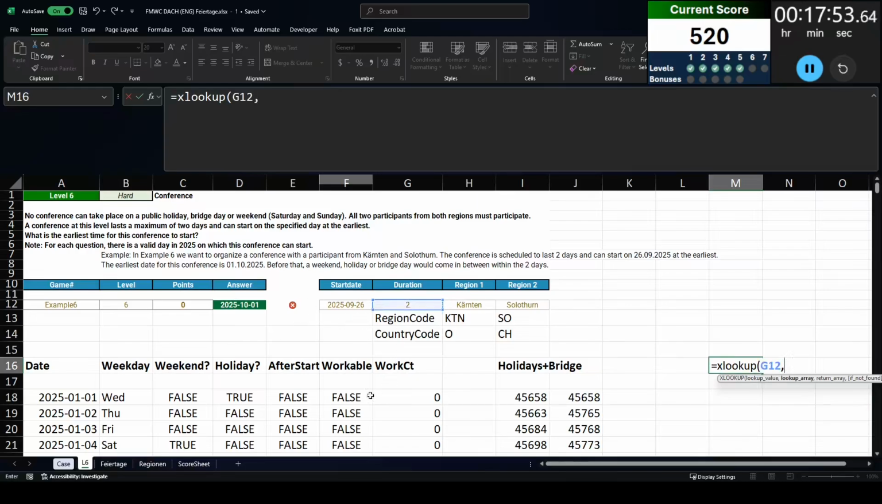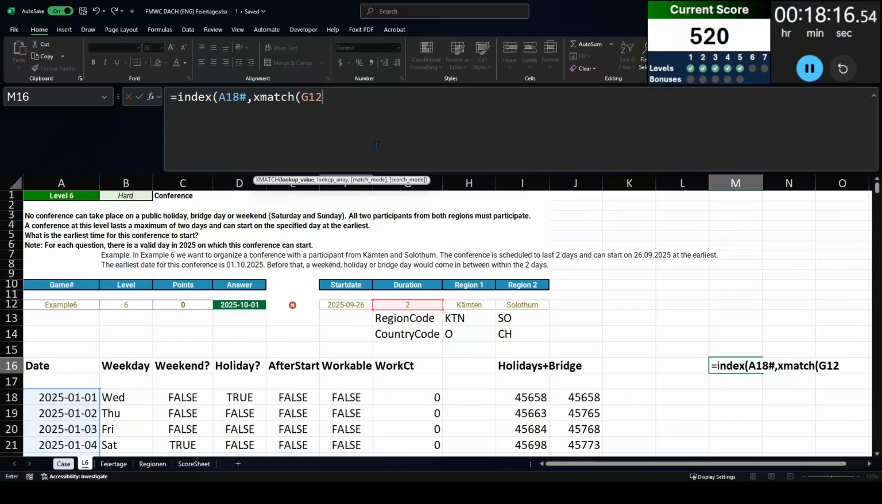Now I need to find out when is the starting date for the conference. So I start first by doing an XLOOKUP. Basically, I wanted to look up a 2 and return the date. But then I remember that I'm not looking for a 2 and returning the date equal to that 2. I'm looking for a 2 and returning the date equal to the 1, or the starting date of that conference.